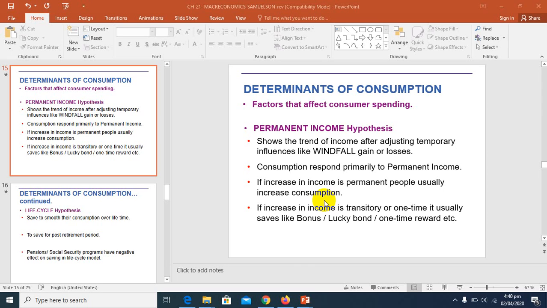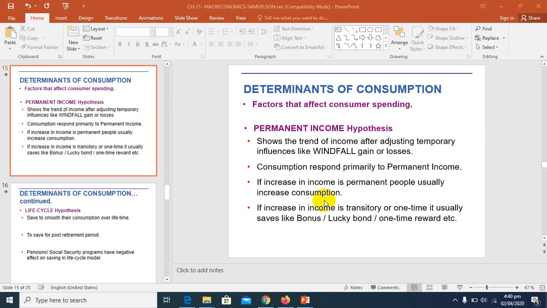This approach implies that consumers do not respond equally to all income shocks, like if you get a lucky bond or a bonus. So this is known as an income shock.